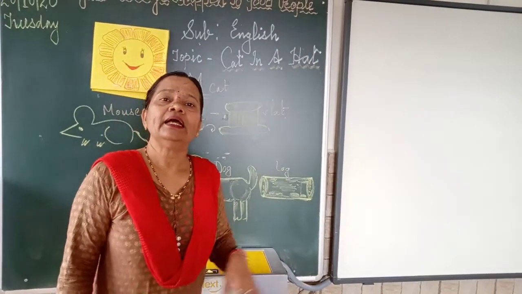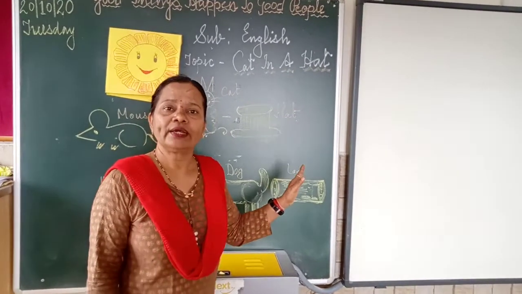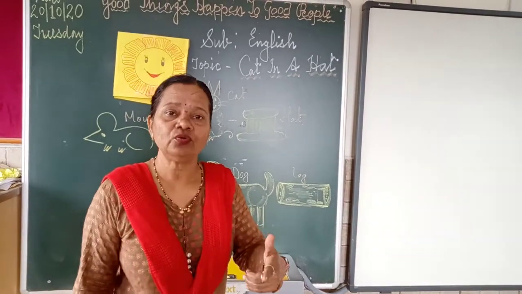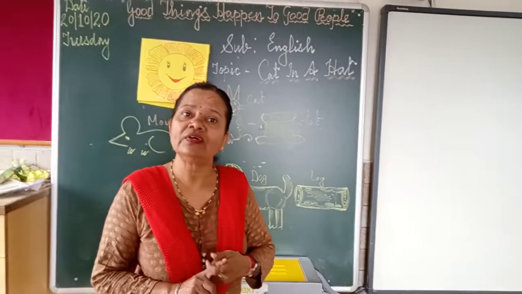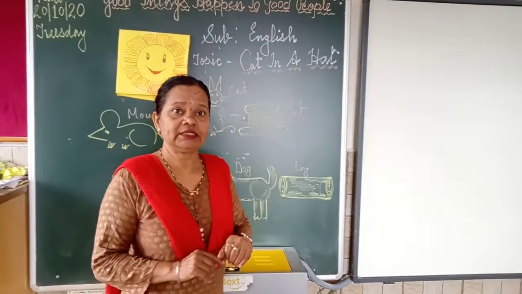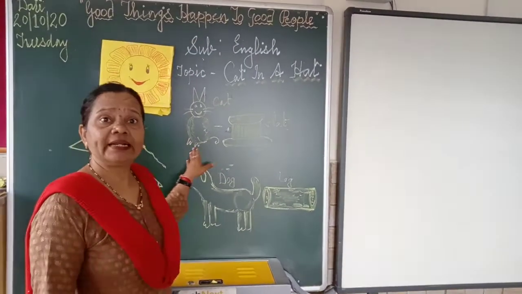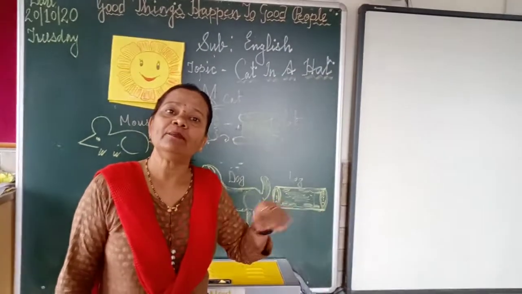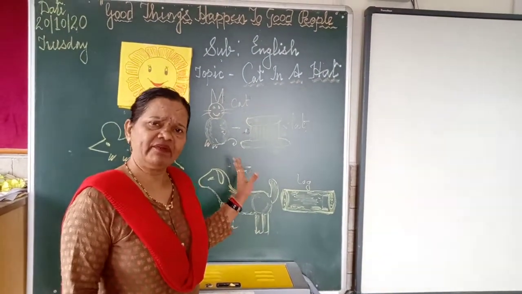Now I am going to recite this poem, and you have to repeat after me. I am going to tell you the meaning of hard words, and the opposite words in that poem. Some rhyming words are also in the poem. Always in a poem, rhyming words are there.